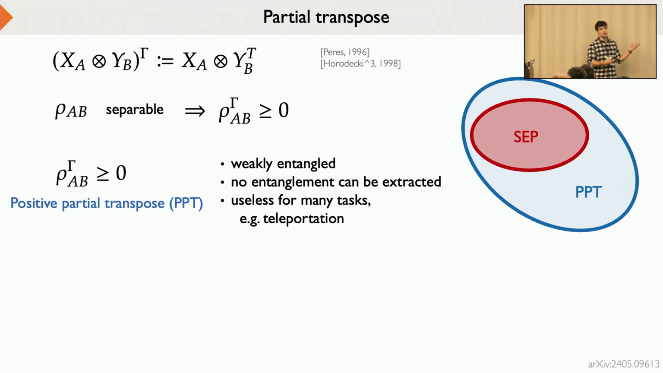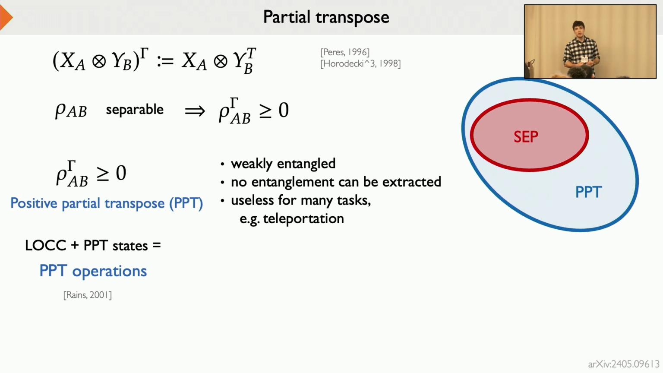For example, these states are essentially weakly entangled. No entanglement can be distilled from them. So they are useless for certain tasks like entanglement distillation, or, for example, in teleportation, they do not provide any advantage over separable states. So they are structurally very, very similar to separable states. What we could do now is to consider LOCC operations, and in addition, allow these PPT states as an additional resource that Alice and Bob can use to communicate and to manipulate their entanglement.